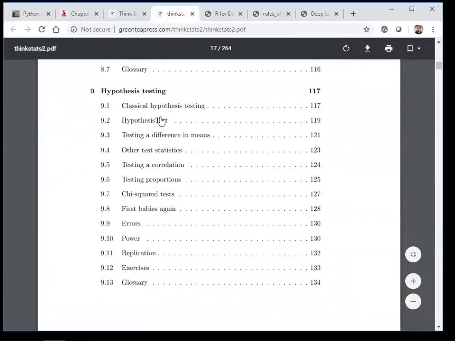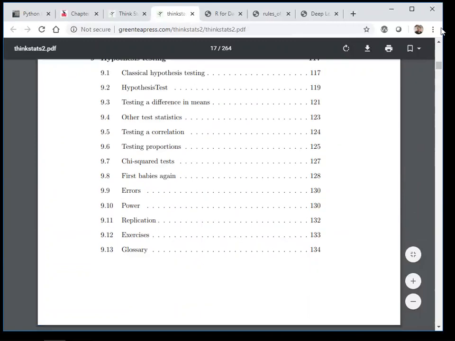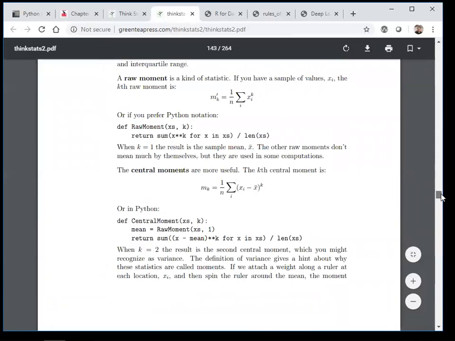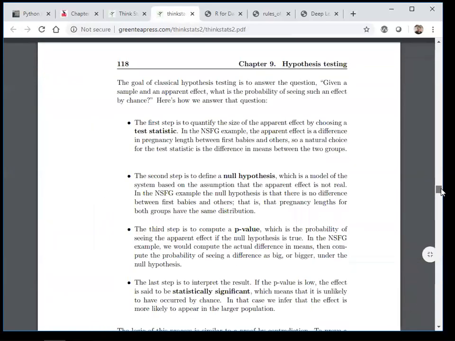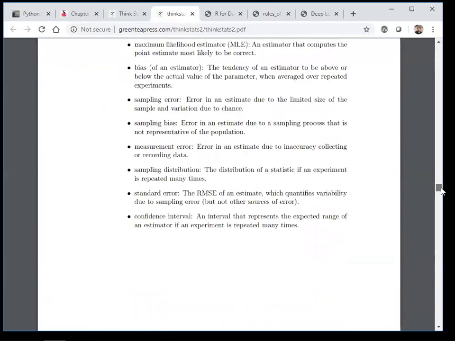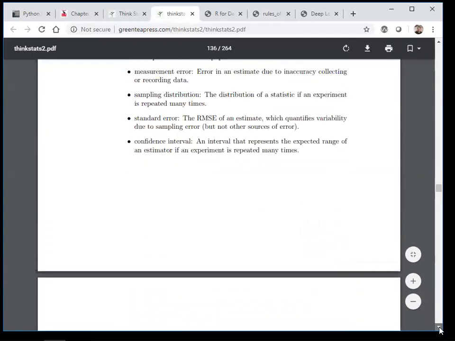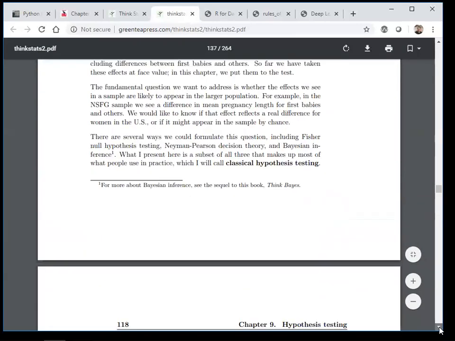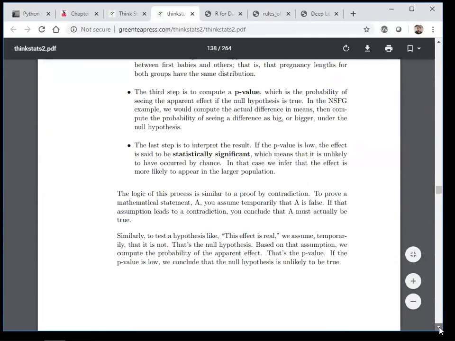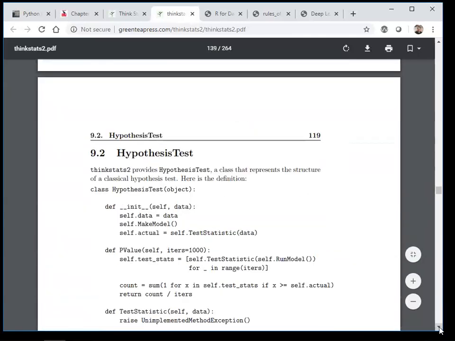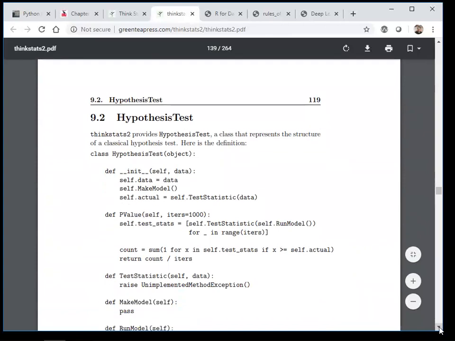It also covers a separate chapter called hypothesis testing. Like if I go to page 117, let's see where it is. Okay, here it is, chapter 9, which is hypothesis testing. You can actually read and understand each and everything because it is written in simple language, and they have given a lot of examples also in this.